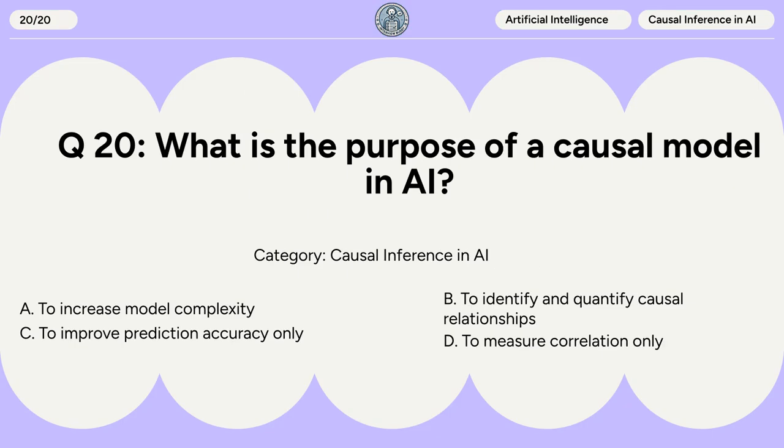Question 20. What is the purpose of a causal model in AI? A. To increase model complexity. B. To identify and quantify causal relationships. C. To improve prediction accuracy only. D. To measure correlation only.